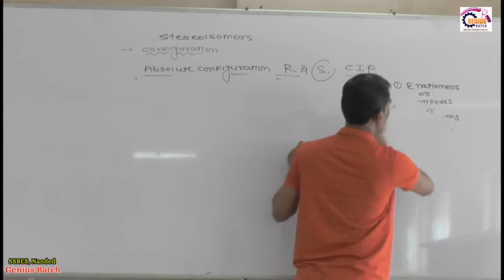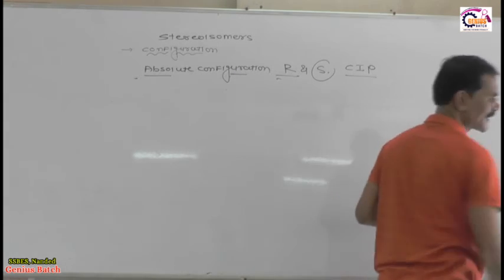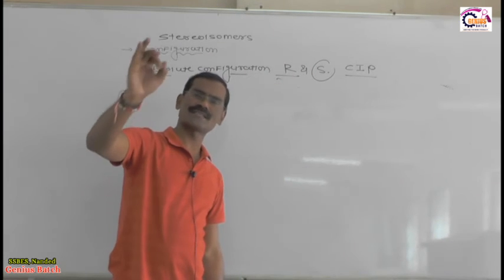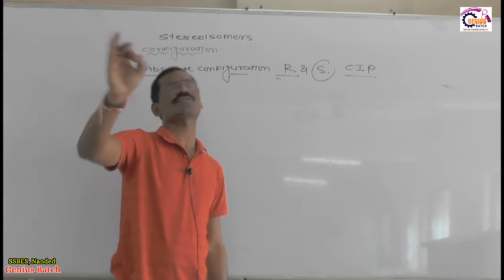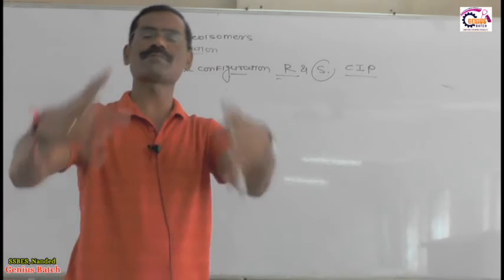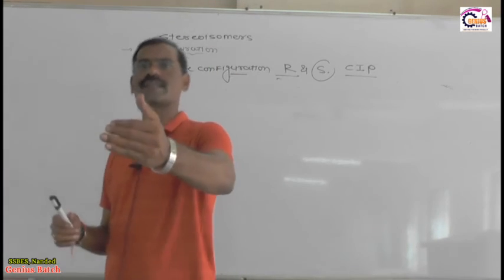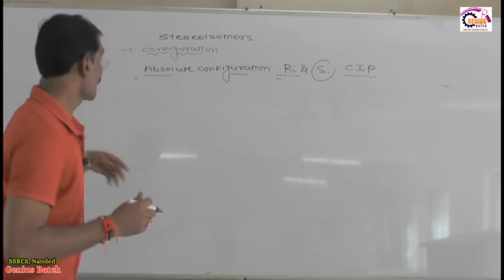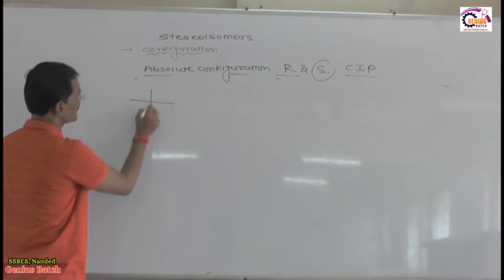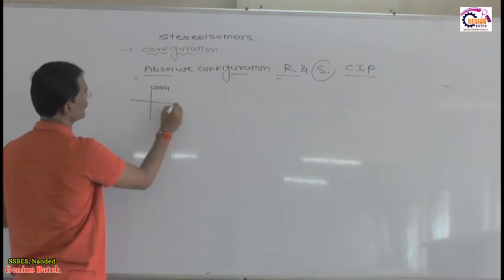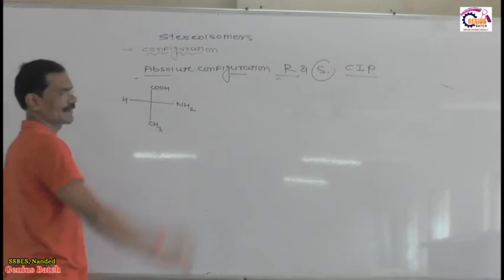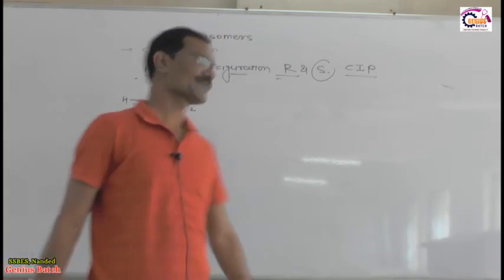Now till now we have completed enantiomers, and you got the definition of enantiomers. Enantiomers are optical isomers which have non-superimposable mirror images of each other. Is it okay? If two molecules have non-superimposable mirror images, then such molecules are called enantiomers, right? Now after the enantiomers, we are going toward the next example. Suppose we have COOH, here NH2, here H, here CH3. Tell me the configuration of this molecule.